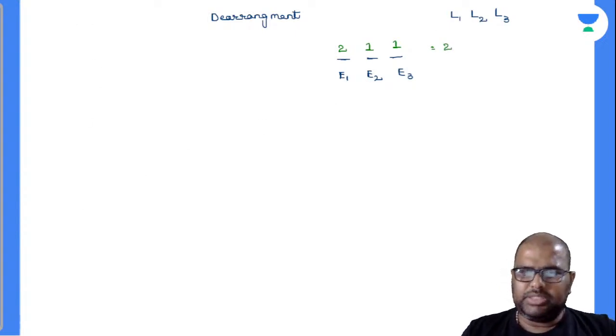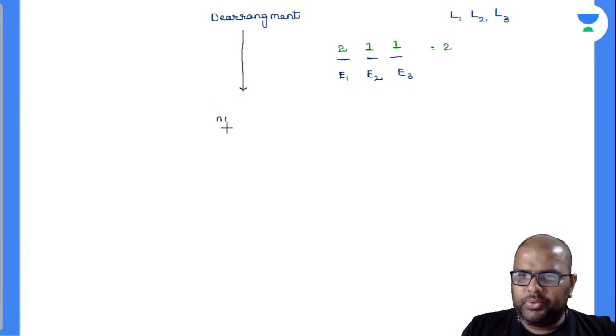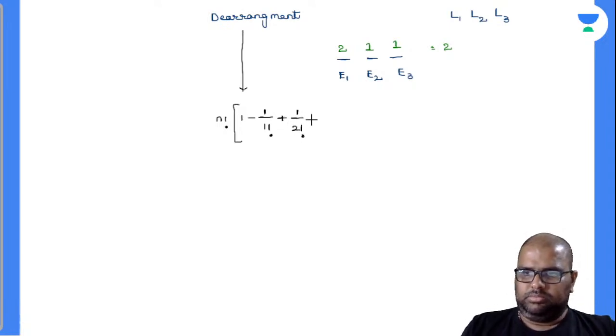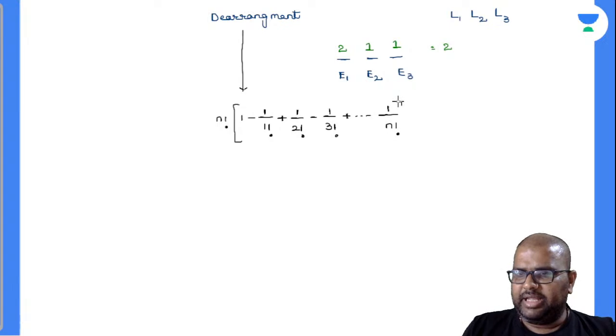But we have a simple logic to find this out. The dearrangement formula is n factorial into (1 minus 1 by 1 factorial plus 1 by 2 factorial minus 1 by 3 factorial), alternating plus and minus and so on up to 1 by n factorial. I am not deriving the formula, beta, I am just explaining the application. So this will be the formula for dearrangement.